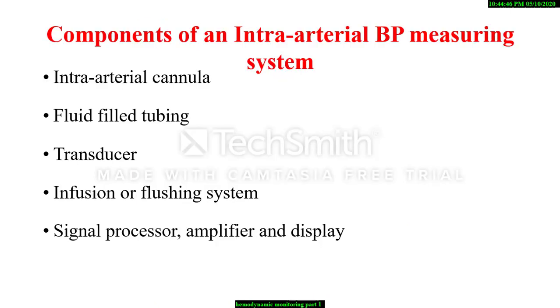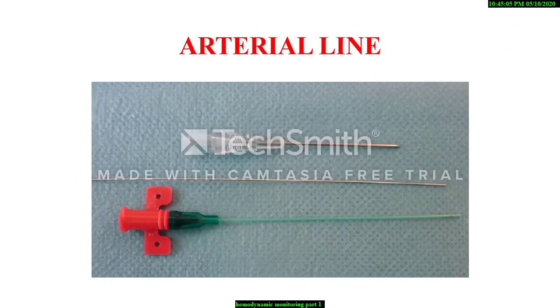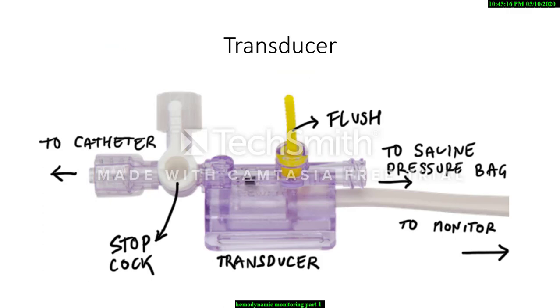Components of intra-arterial blood pressure measuring system include intra-arterial cannulas, fluid-filled tubings, pressure transducer, infusion or flushing system, signal processor, amplifier and display. This is the arterial line. Transducer is a device that converts energy from one form into another form. Pressure transducer converts kinetic energy into electrical energy.